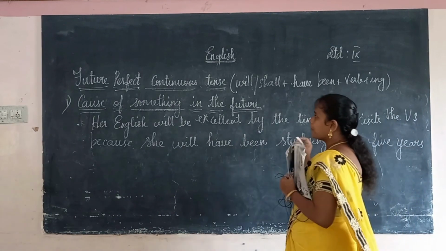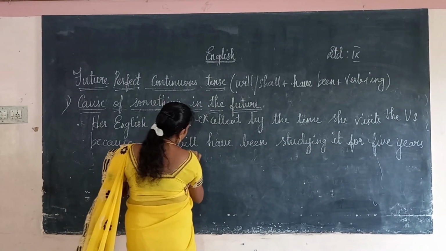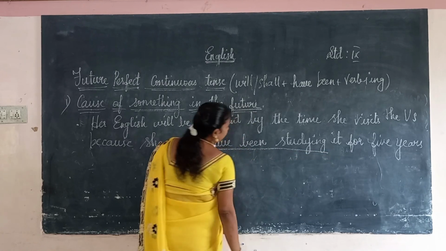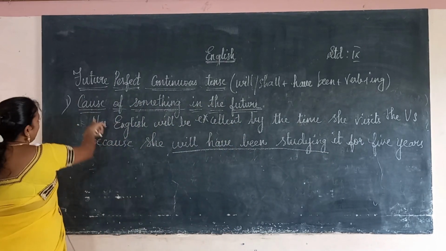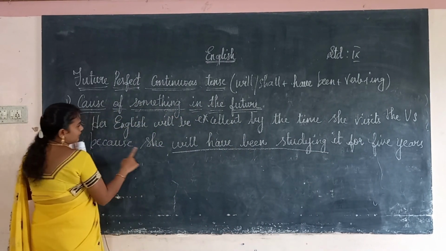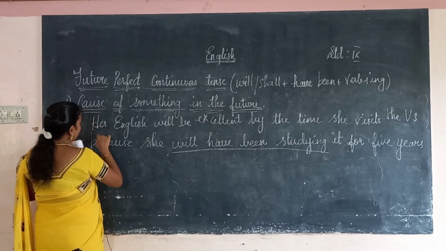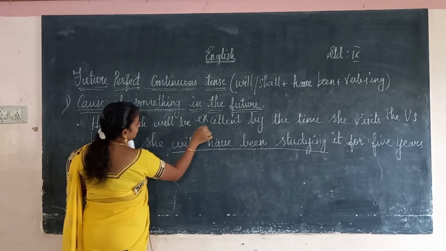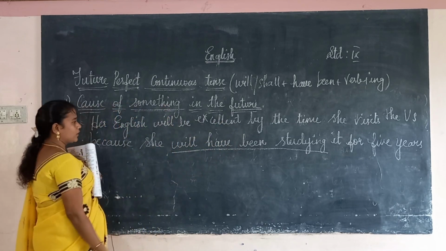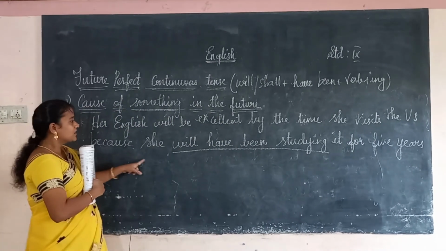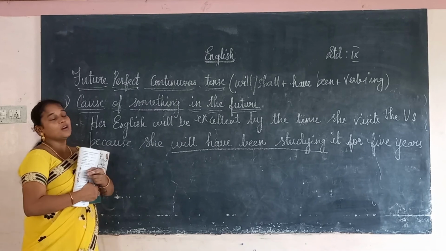So, this is a future perfect continuous. She will have been studying. Okay, cause of something in the future. Because of the cause, her English will be excellent by the time she visits the USA. This is a cause, because she will have been studying it for 5 years.